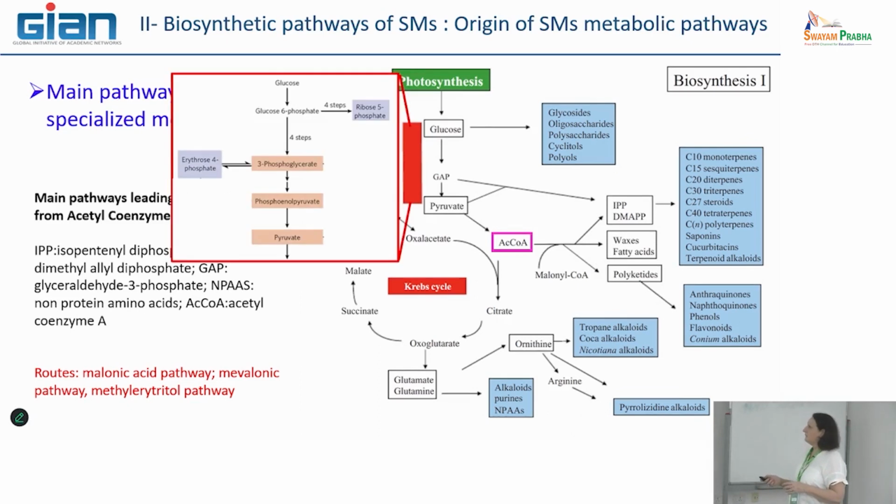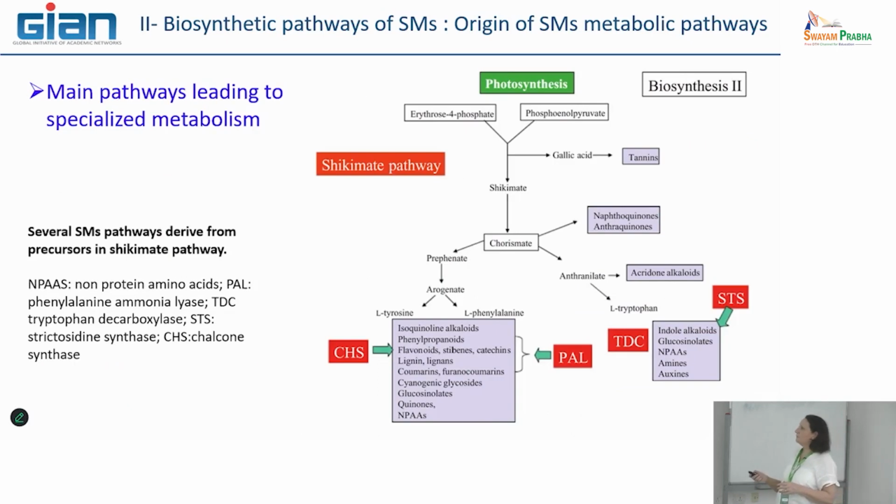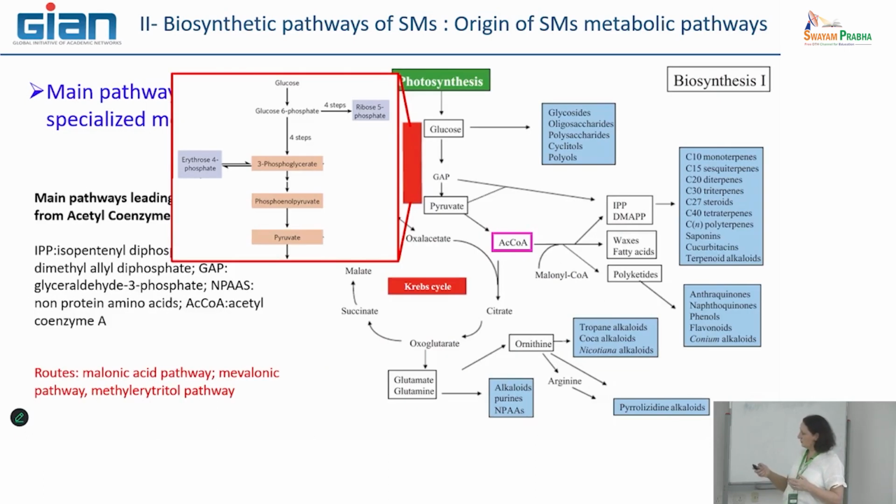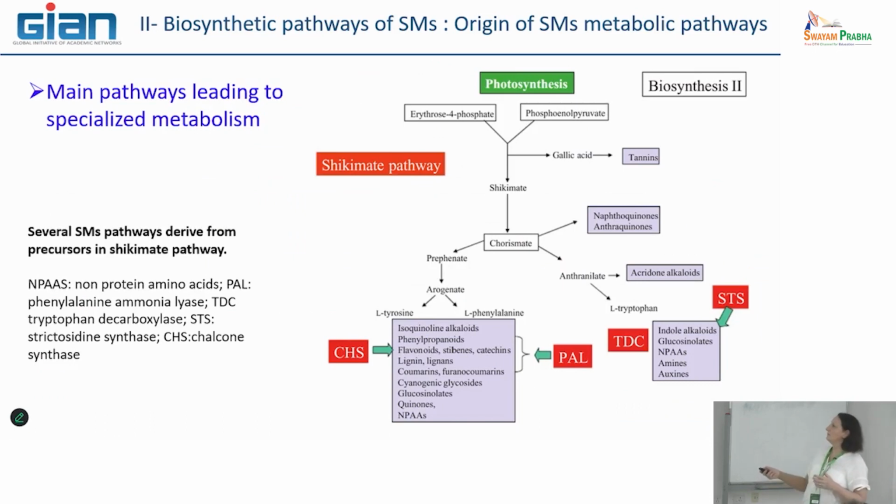Another route that is very important is what we call the Shikimate pathway. Shikimate pathway, I show you here you have this precursor and also you have pyruvate, that is a second one, which comes from the condensation, okay, of two precursors, erythrose phosphate and pyruvate that have been phosphorylated, what is called phosphoenolpyruvate.